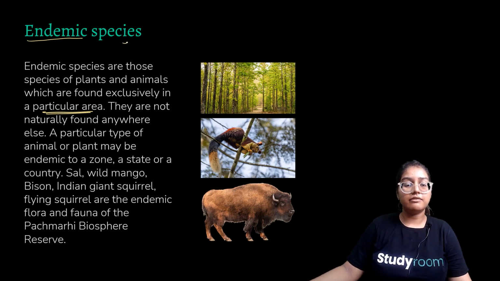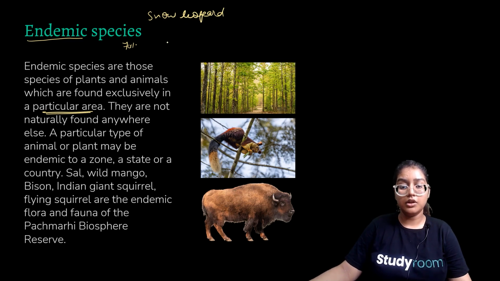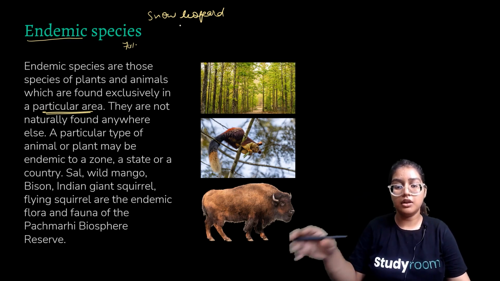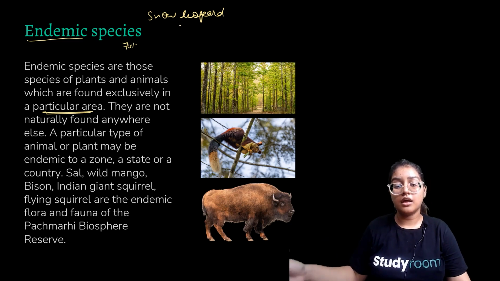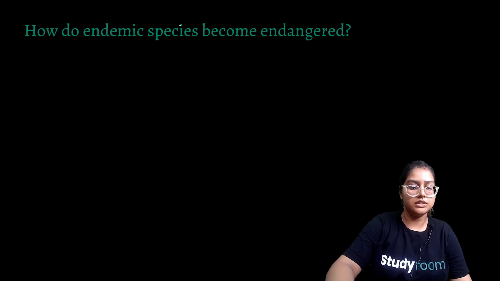For example, in India, we have 70% of the tiger population. That's why the tiger is our national animal. So tigers of a particular species are endemic to us. For example, the snow leopard in Ladakh. They have declared the snow leopard as the state animal, or union territory animal, whatever it is. So they have named it as their specific animal. So the snow leopard is endemic to Ladakh. So this is what endemic species is about.